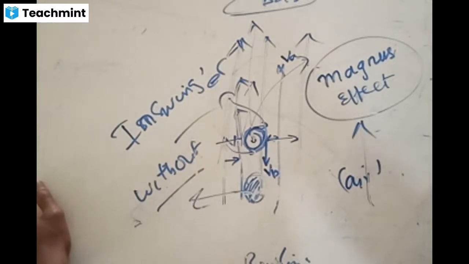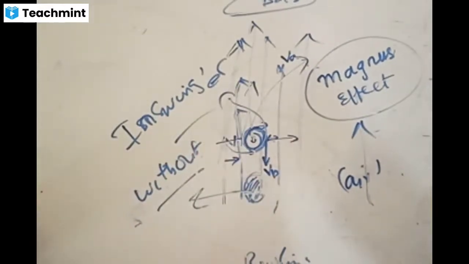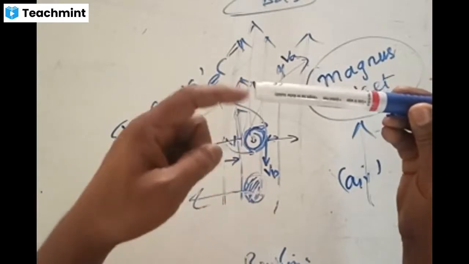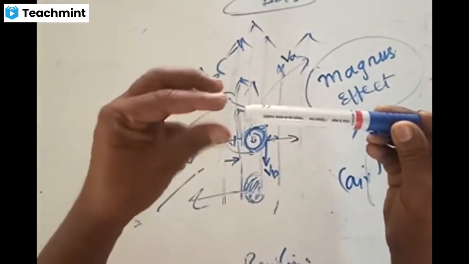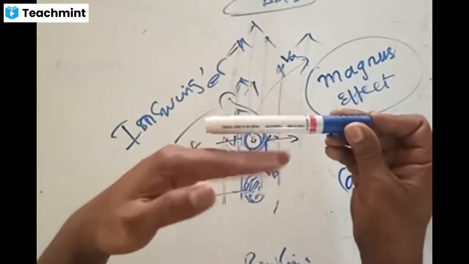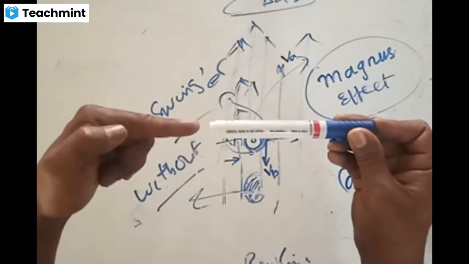Low pressure. Another example: when you are standing on the platform in a railway station and a train comes, we are advised not to stand at the border, close to the train. When the train is moving at very high speed, the air around it also shifts aside. Normally there is no pressure here, but when the air is pushed here by the train's motion, there is high pressure here, and low pressure elsewhere.